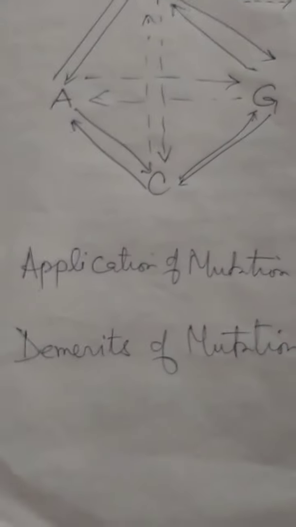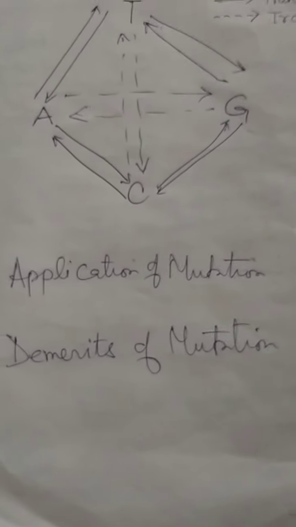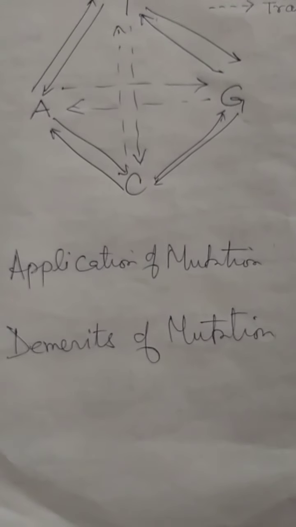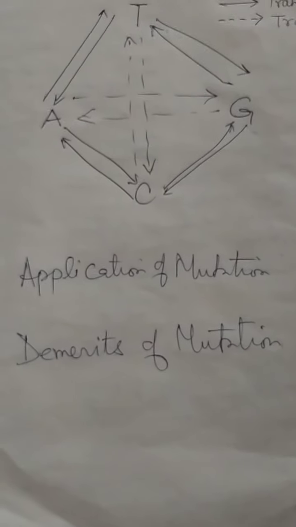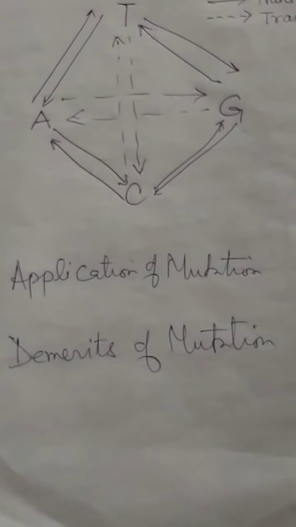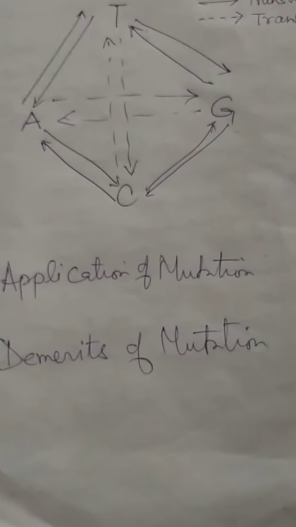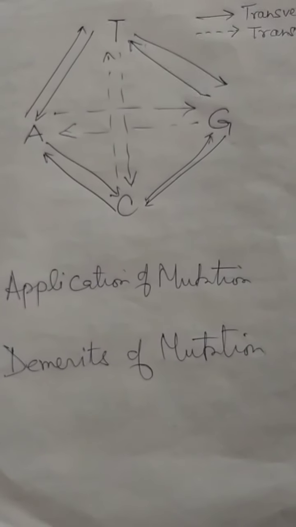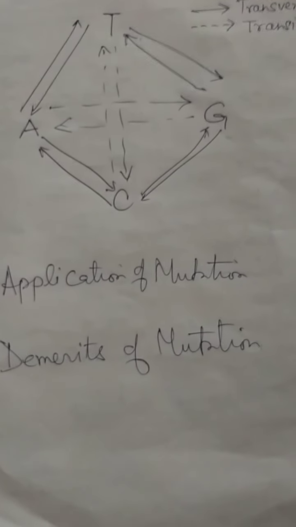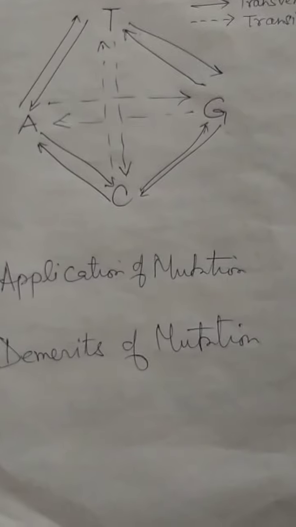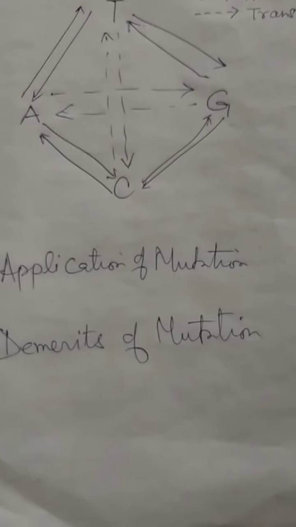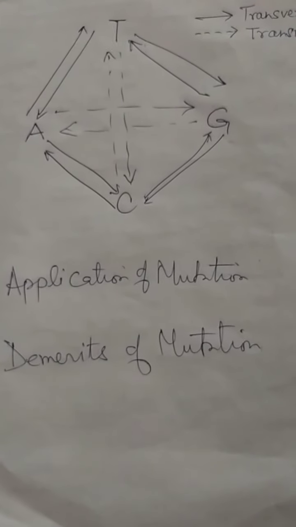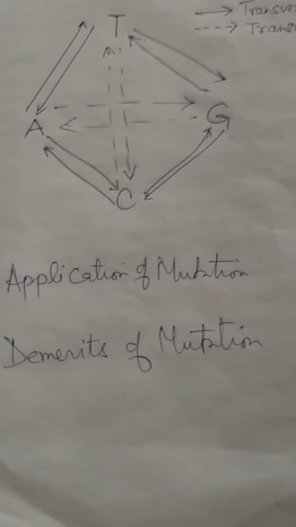Now the application of mutation. Number 1, mutation causes genetic variation by inducing recombination in linked genes, leading to new varieties. Number 2, in the field of agriculture, it induces qualitative and quantitative character improvement. Number 3, mutation causes induction of desirable characters.